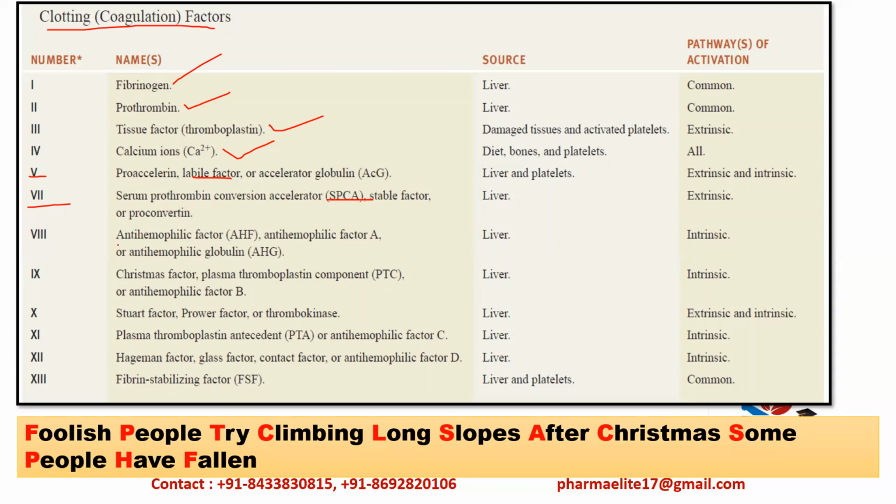Then we have A for anti-hemophilic factor, that is factor number 8. You have to remember this because this is a frequently asked question. Then C stands for Christmas factor, factor number 9. Then S for Stuart factor, factor number 10. Then P for plasma thromboplastin antecedent, factor number 11. Then H for Hageman factor, factor number 12. And lastly, the fibrin stabilizing factor, factor number 13.